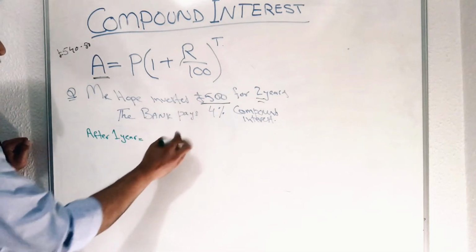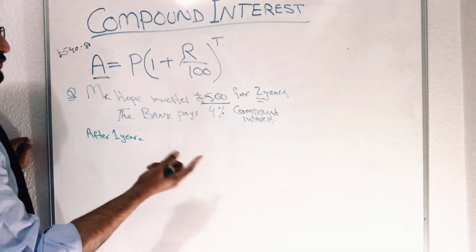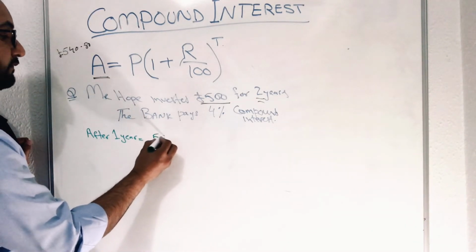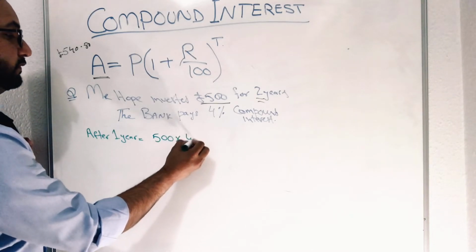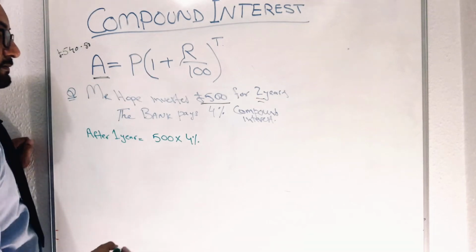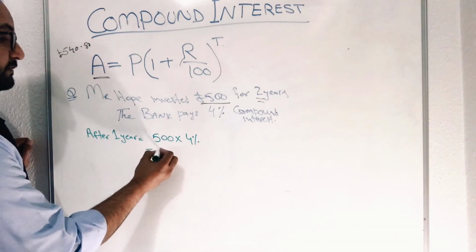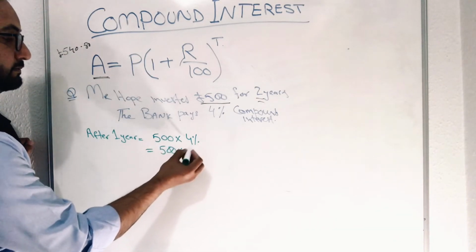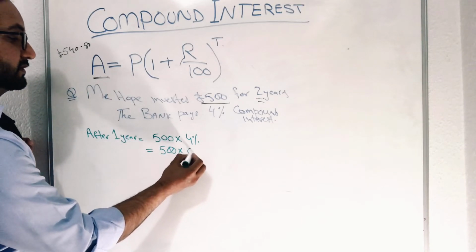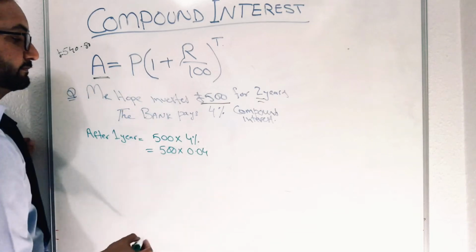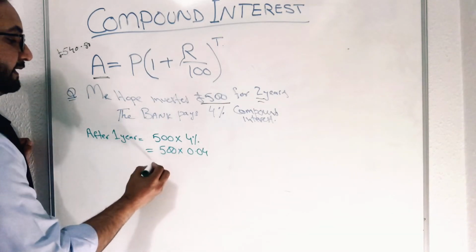So then you have to multiply both values. This is one thing: 500 times 4%, which means 500 times 0.04. Right? When you multiply,